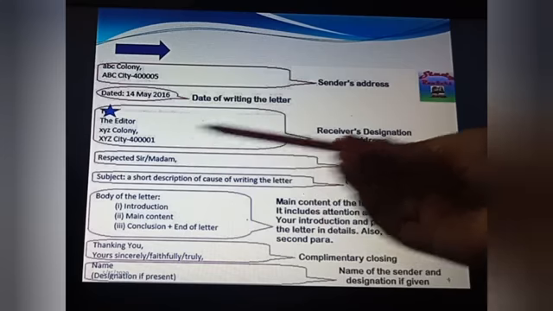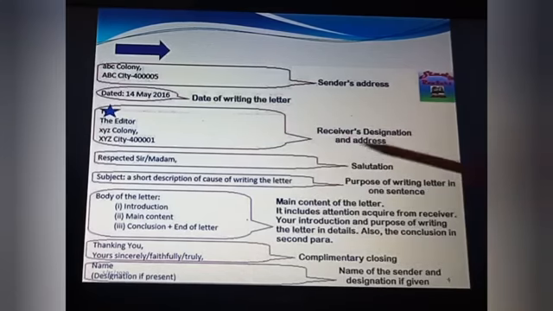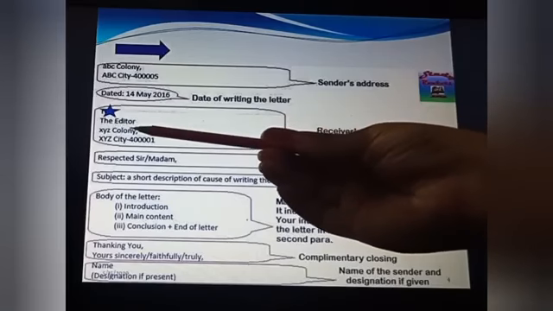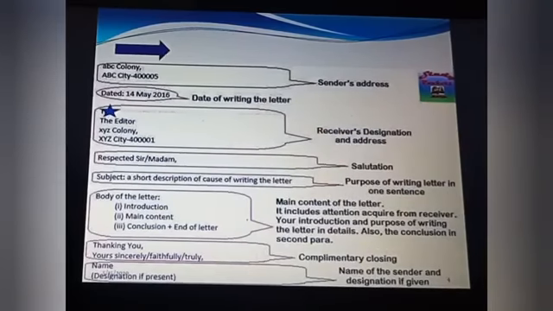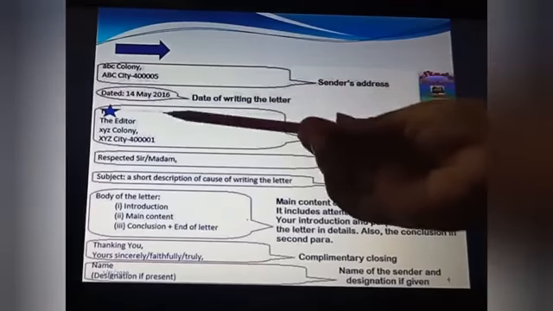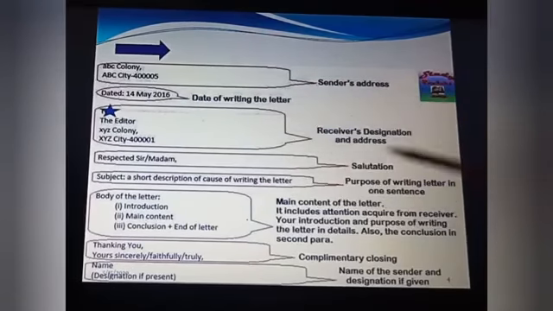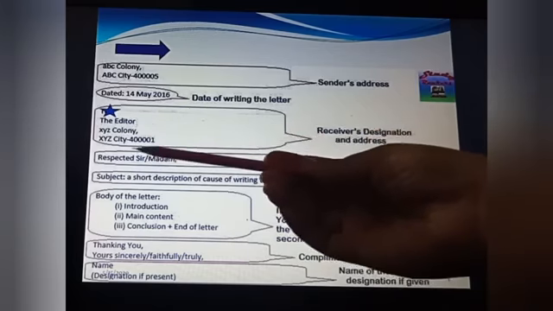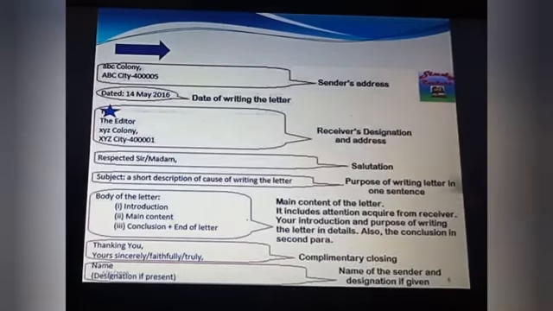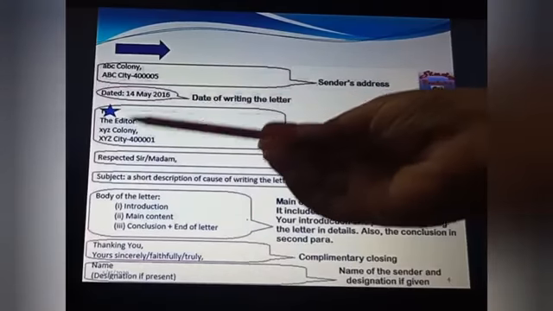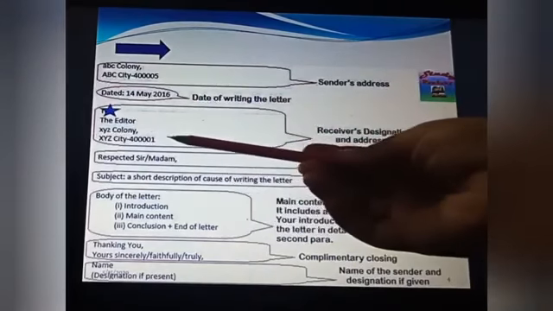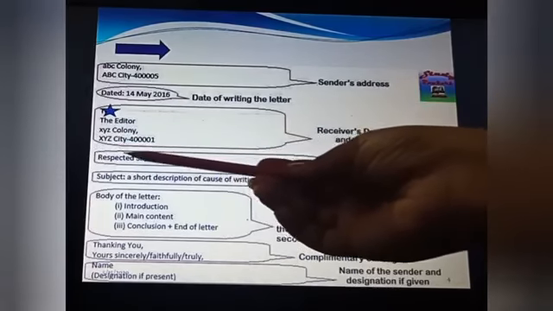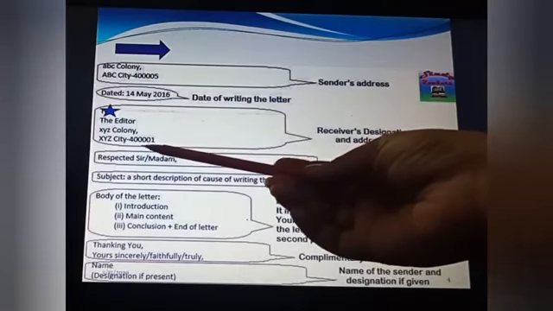After this, you are supposed to write down the receiver's designation and address. Designation means, like here, we are writing to the editor. Suppose in the bank you are writing for the bank, you will write the manager, the officer. That is called designation. Then you have to write the complete address. Suppose you are writing to the editor, then it means any company name, any institution name, and then the city. Then don't forget to write down the pin code.